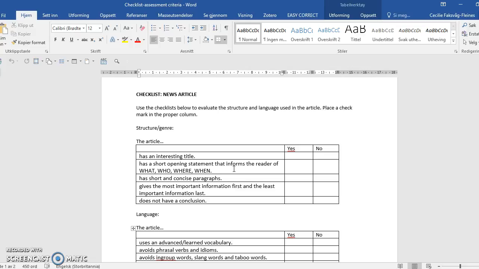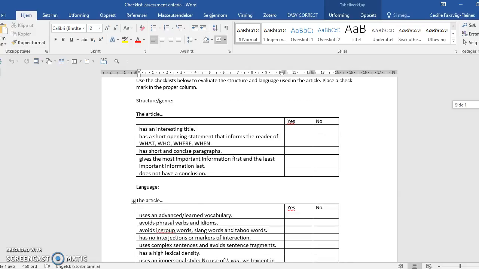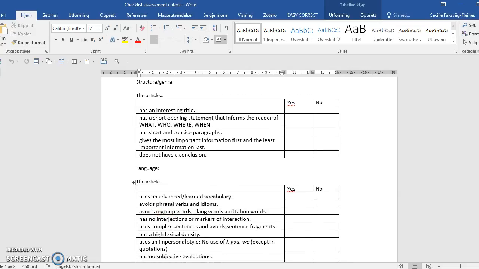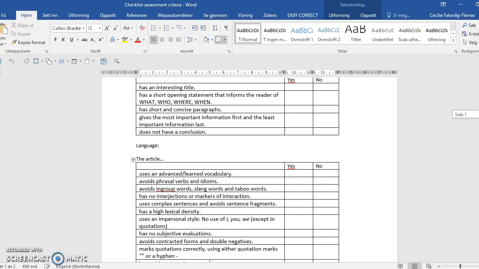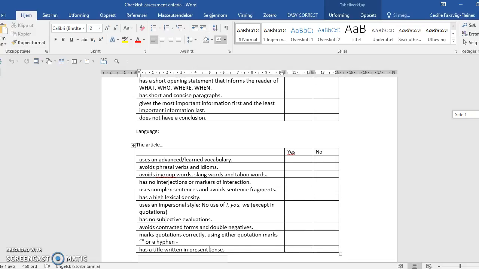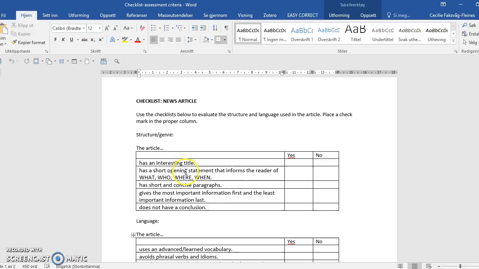So we're going to work more with this, but I just wanted to give you a few things to think about before you start writing. So focus on, when you're writing your first draft, to try to use an advanced and formal language, and try to do this. Give the most important information first and use short paragraphs, and don't say anything about your personal opinion. You have to be neutral as a journalist.